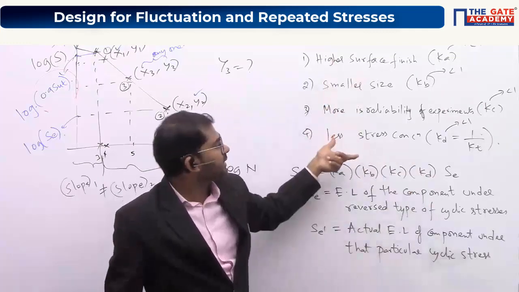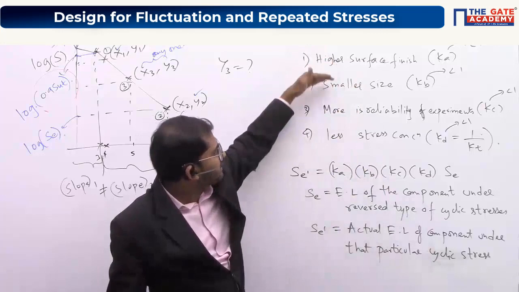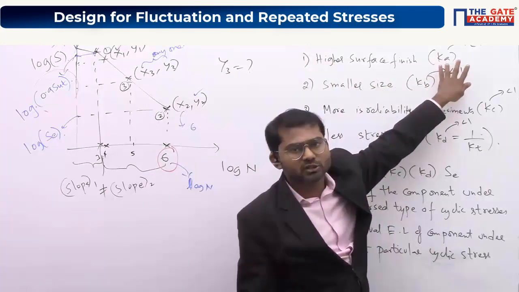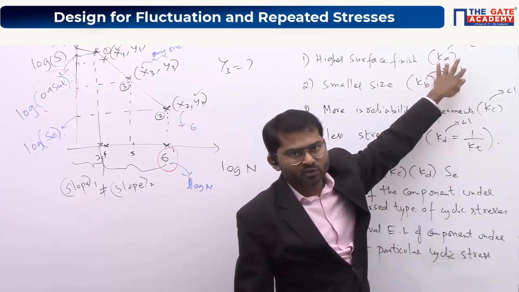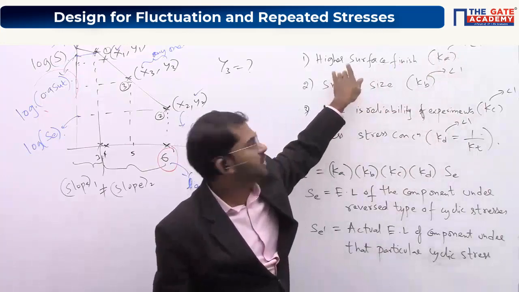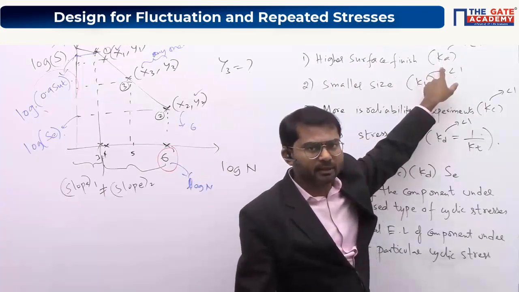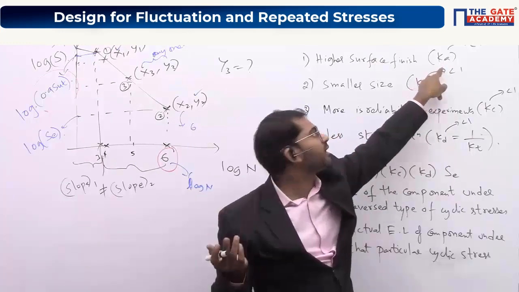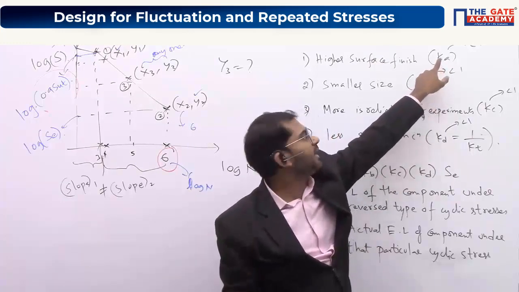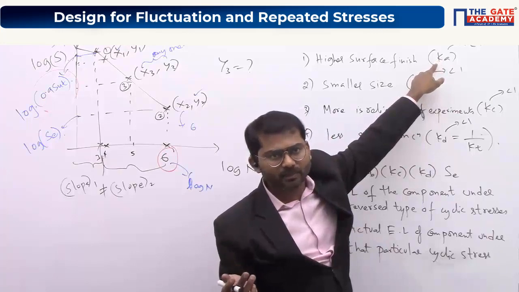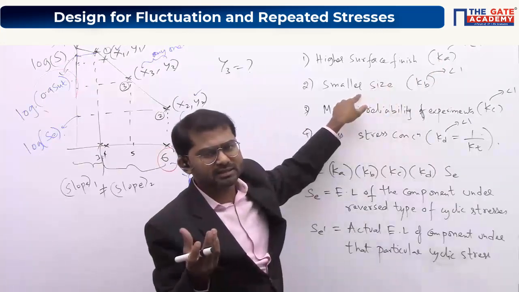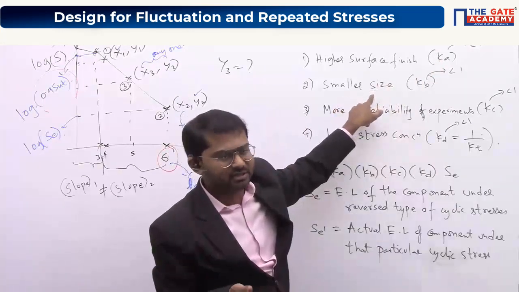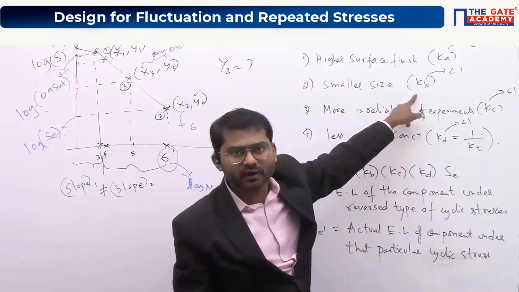So the better this is, the higher the values, or the closer to 1 here. So if the surface finish is very high, this will go towards 0.999, because we can't make a perfect mirror-finish surface just like glass. So we cannot reach Ka equal to 1; we'll be getting 0.99999 like that. The same way with this one also: the smaller the size, the better the advantage here. So the Kb value will be tending towards 1.